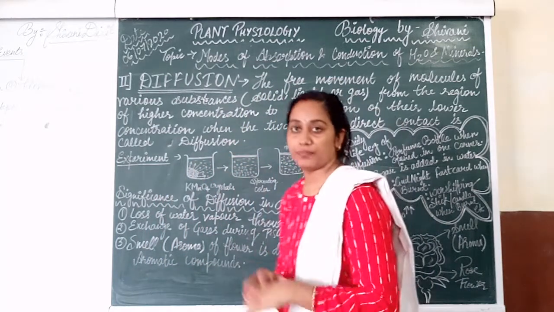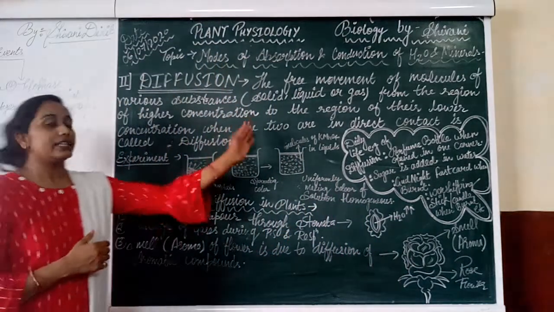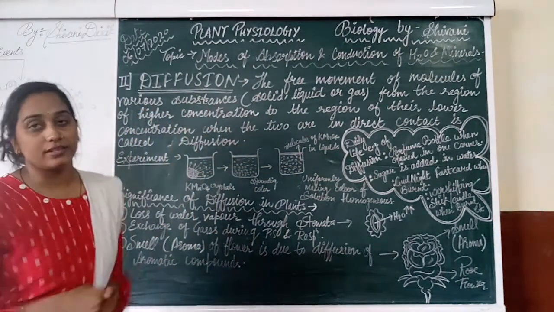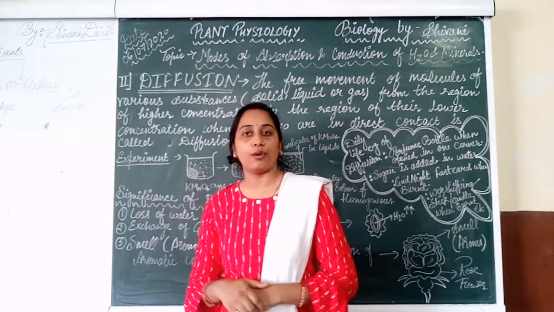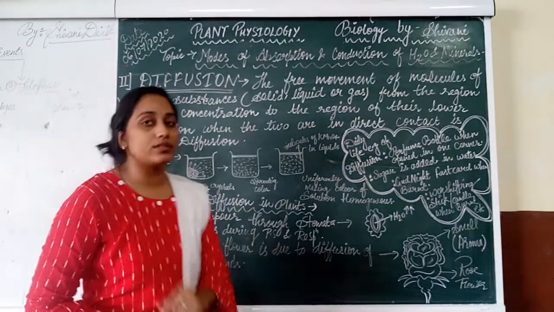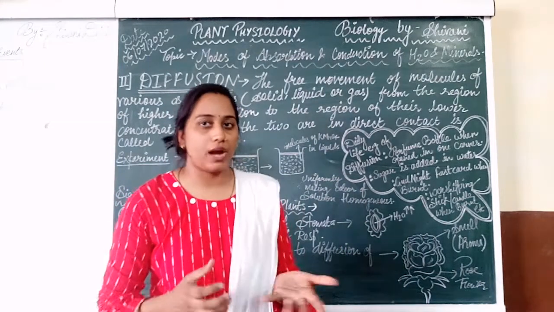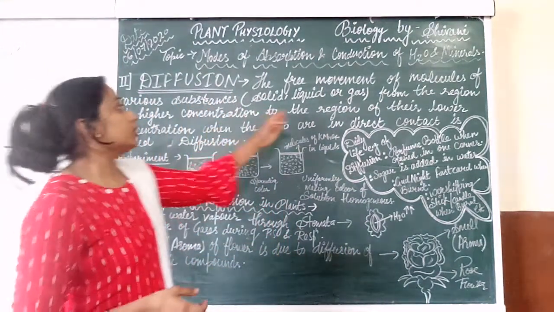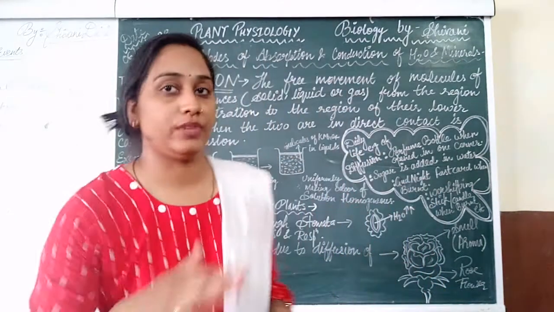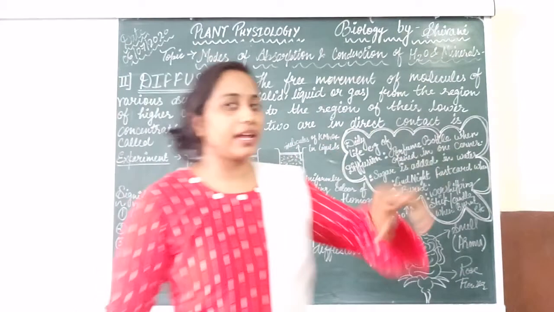What is diffusion? If we talk about its definition, then in easy terms we will say that it is the free movement of the molecules of various substances, in the form of solid, liquid or gas, from the region of higher concentration, meaning the crowded area, to the region of lower concentration, where the crowd of the molecules is low, when the two are in direct contact.